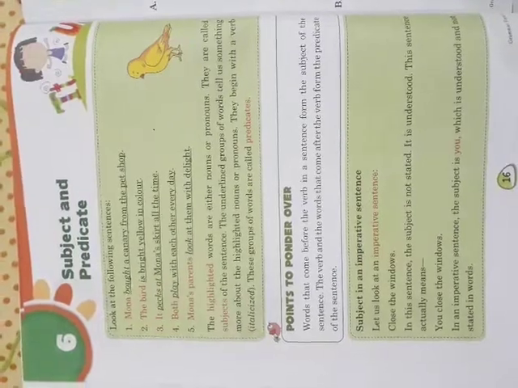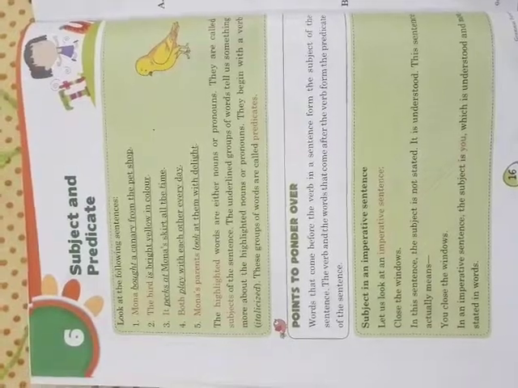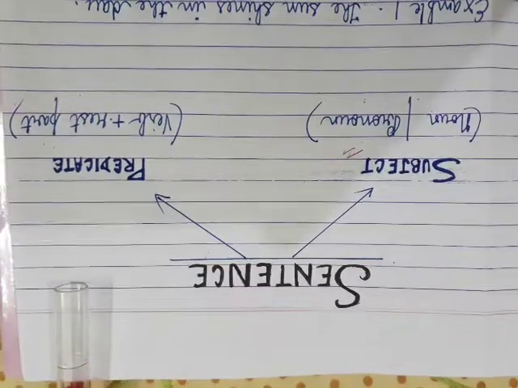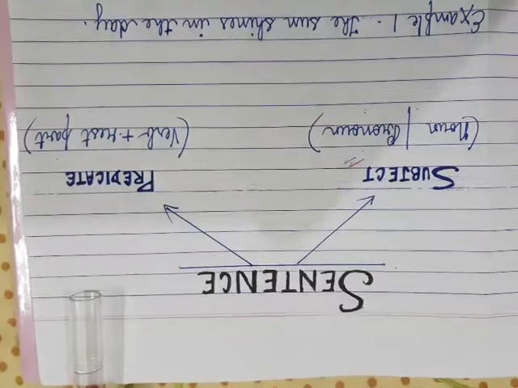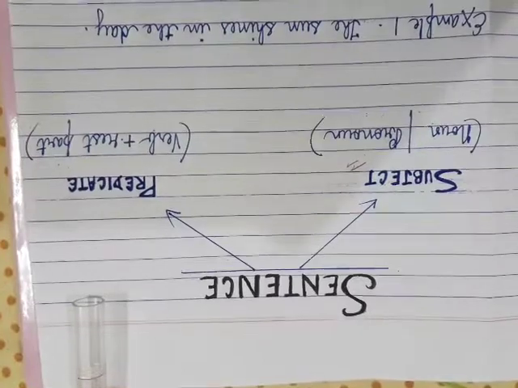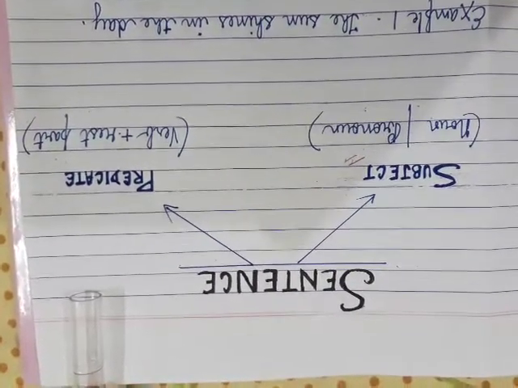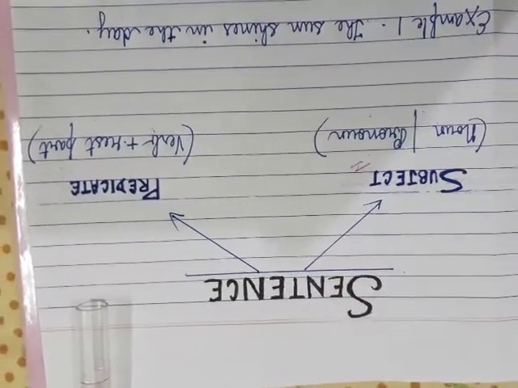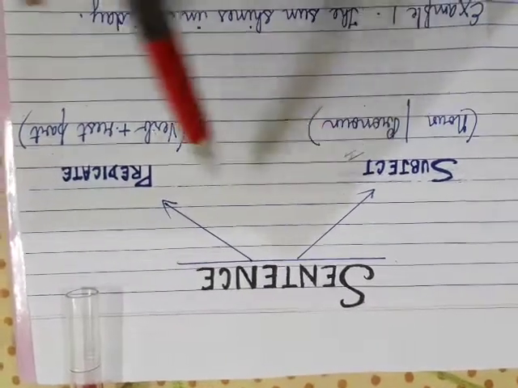Hello students, let us start our next chapter, chapter number 6, subject and predicate. We have already studied about sentences in one of our previous chapters. Sentences are group of words that makes a complete sense, right? We have already discussed this in one of our previous chapters. Now let us proceed. Sentence has two parts, subject and predicate.